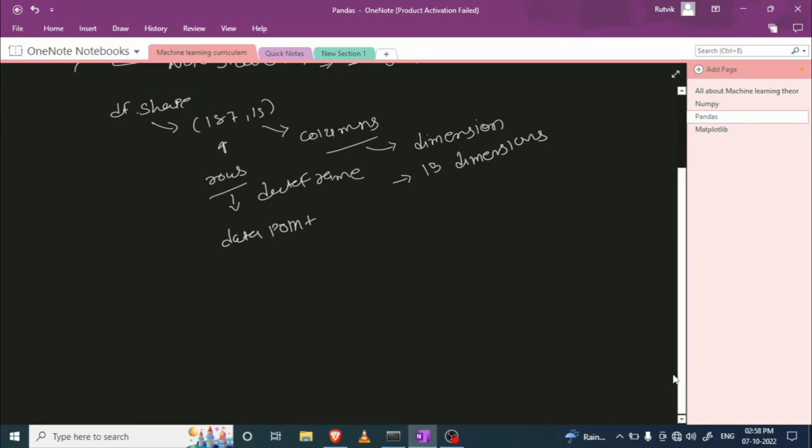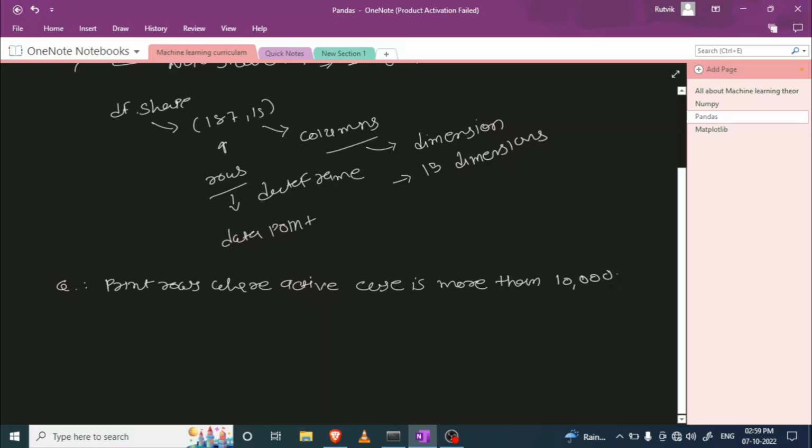So what is the query here? Print rows where active case is more than 10,000.